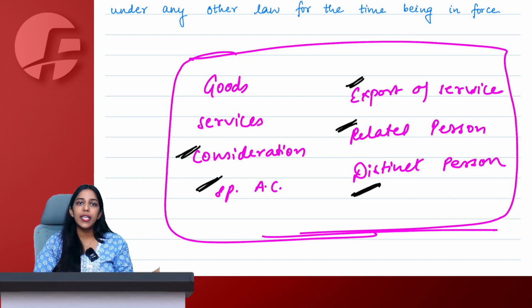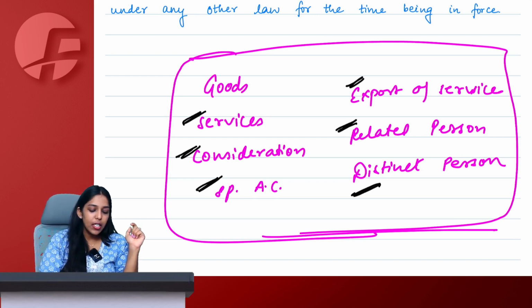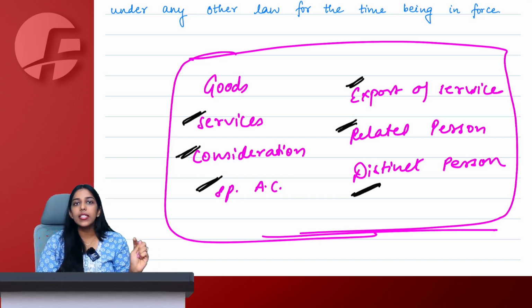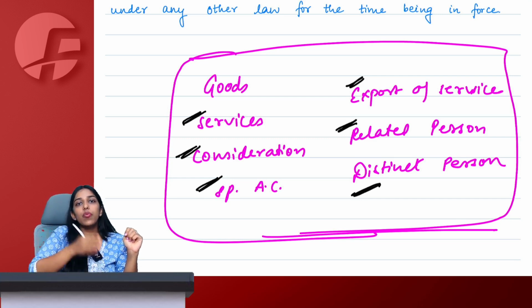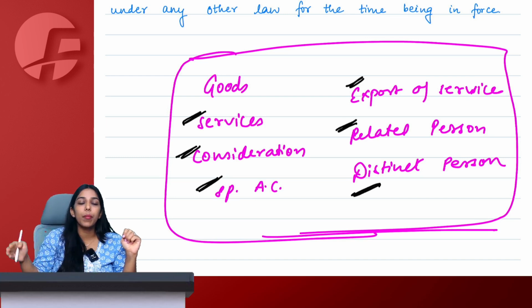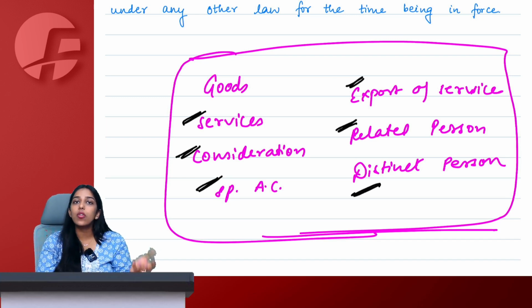Consideration: any kind of money or otherwise payment that is made by the recipient or any other person on behalf of the recipient is consideration. It does not include subsidy by central government or state government. The monetary value to do or to forbid an act is also a consideration, and any kind of deposit will be considered as payment or consideration only when it is applied for the goods or service. Very simple. Services means anything other than goods, money or security, but includes use of money to convert from one form of currency denomination to another form of currency denomination for which a separate consideration is payable. Facilitating transactions in security is also a service.